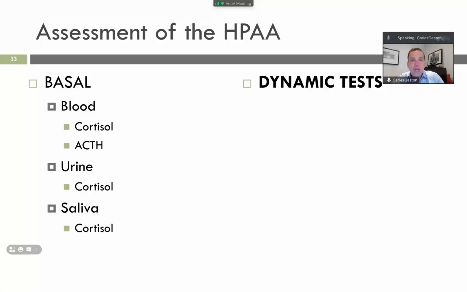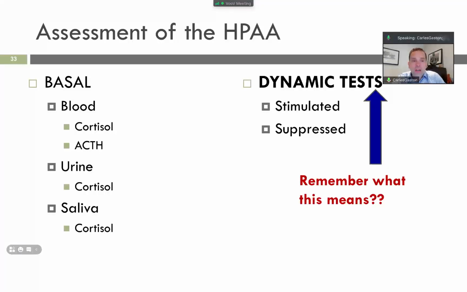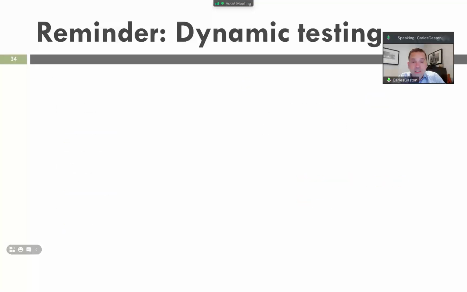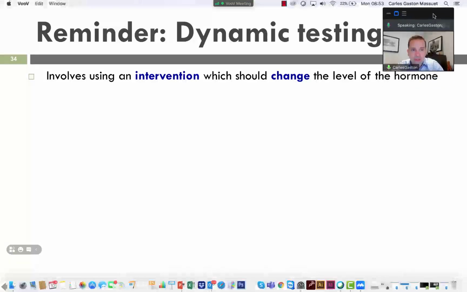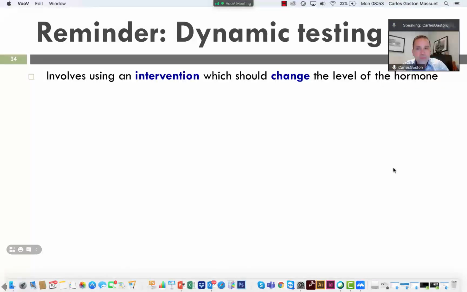So we perform a dynamic test. Dynamic testing involves using an intervention which should change the levels of the hormone, which can stimulate or suppress the levels of the hormone. Okay? And we will explain what is the dynamic test. Remember what this means, right? So let's say that we suspect that a hormone has an excess, for example, there is an excess of ACTH. The dynamic test is designed to suppress the hormone synthesis and secretion.